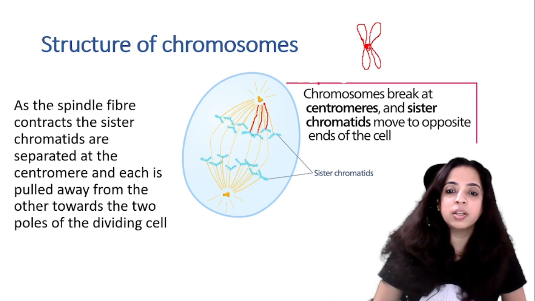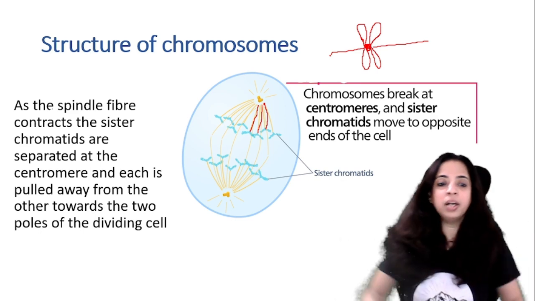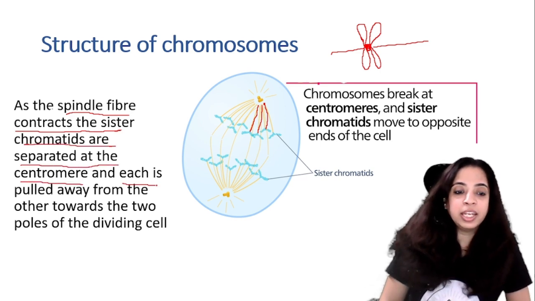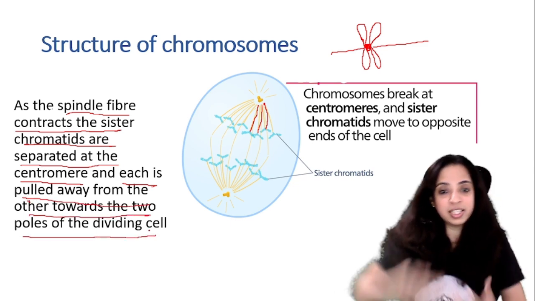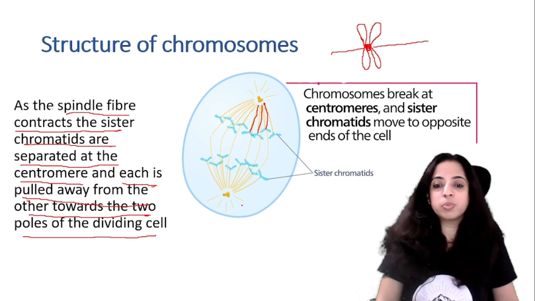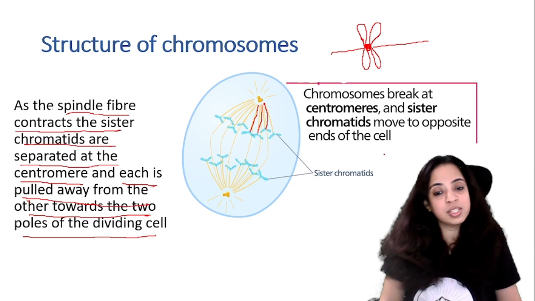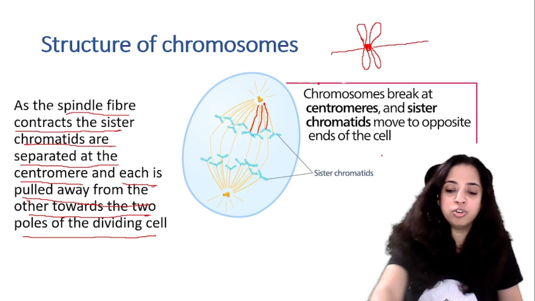They were joined like this. Now the spindle fiber is pulling them apart. As the spindle fiber contracts, the sister chromatids are separated at the centromere and each is pulled away from the other towards the two poles of the dividing cells. So the chromosomes break at centromeres and sister chromatids move to opposite ends of the cell. I hope this is clear to you.